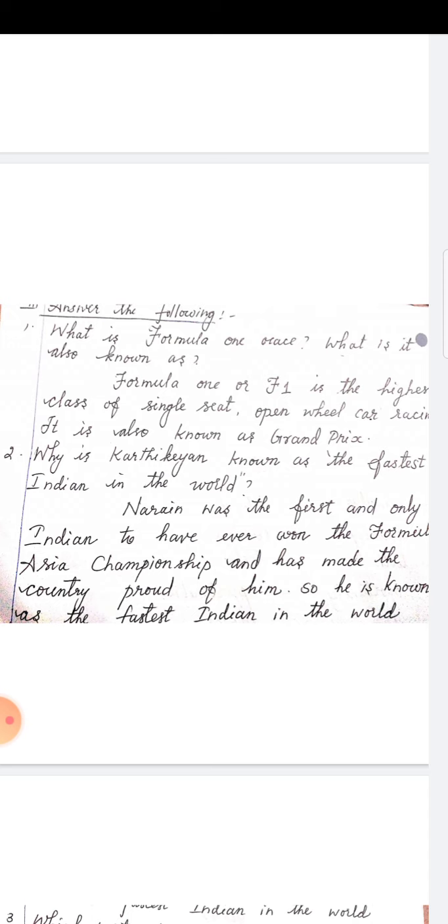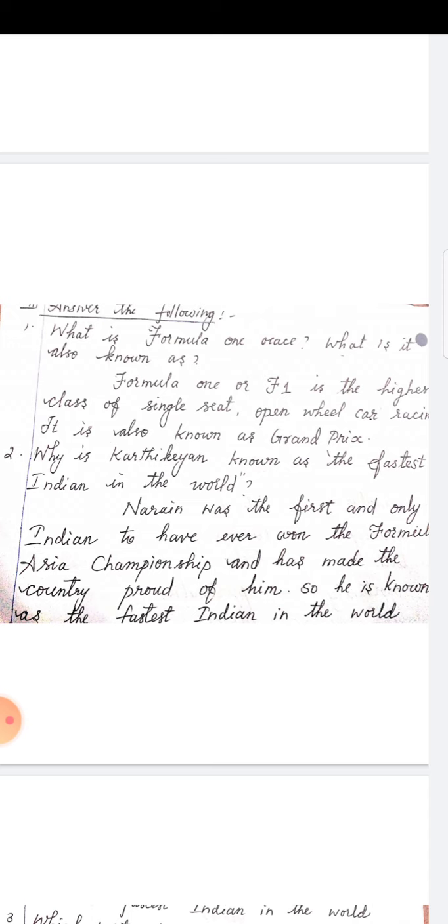Naren was the first and only Indian to have ever won, W-O-N, the Formula Asia Championship and has made the country, C-O-U-N-T-R-Y, proud, P-R-O-U-D, proud of him. So he is known as the fastest Indian in the world.